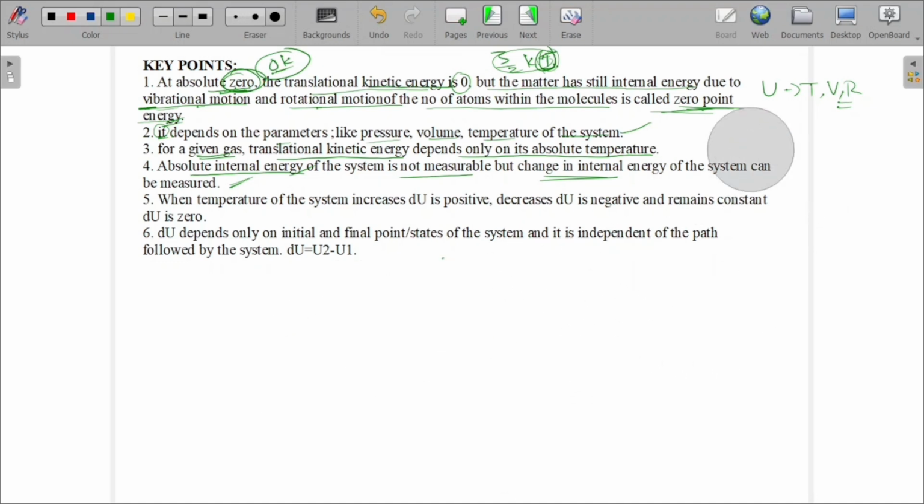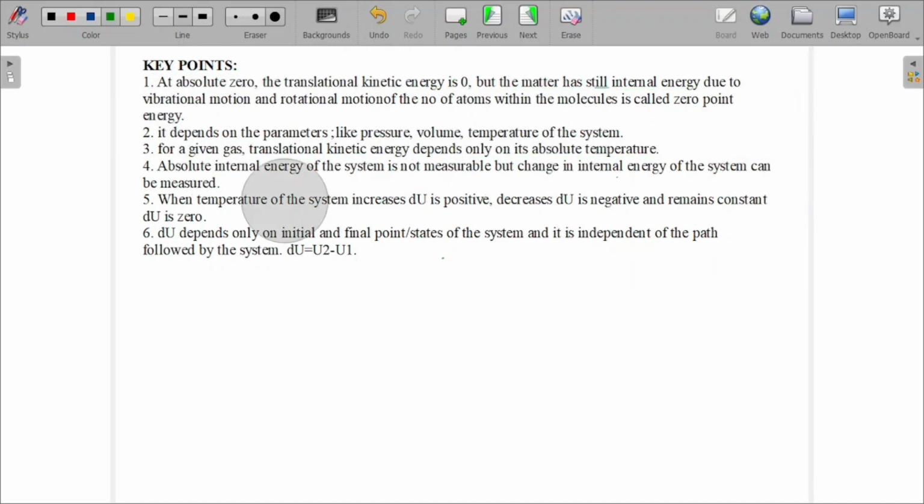So this is about internal energy and how it changes. Now we'll see that dU, the change in internal energy, depends on something. Let's take a PV graph, P means pressure, V means volume. We'll discuss the PV graph a little later, just take it as an example. Let's consider a point A and a point B. This is the starting point and this is the ending point. At this point it has initial pressure, at this point it has final pressure.